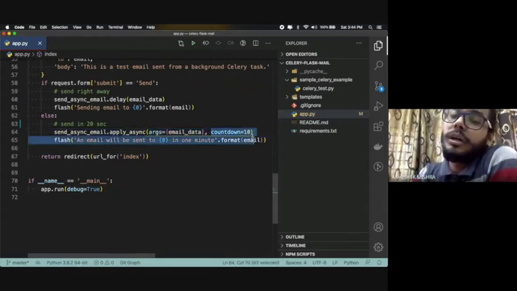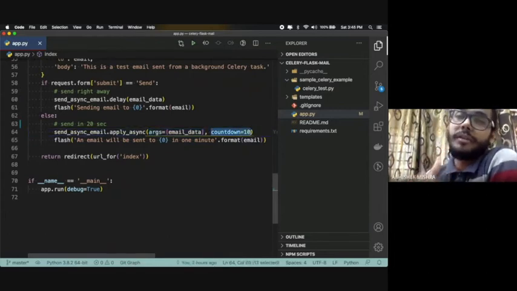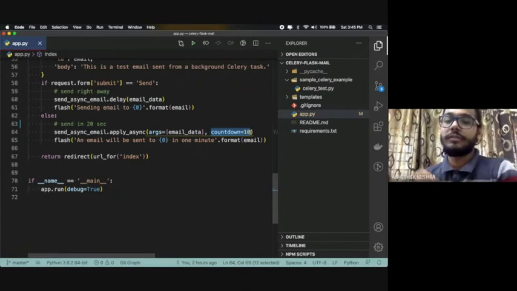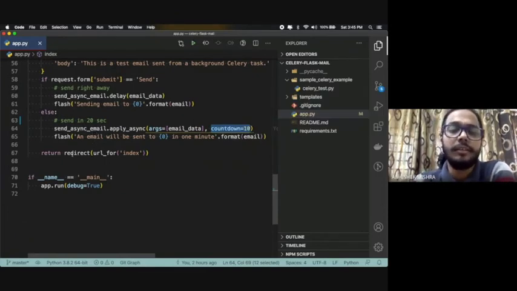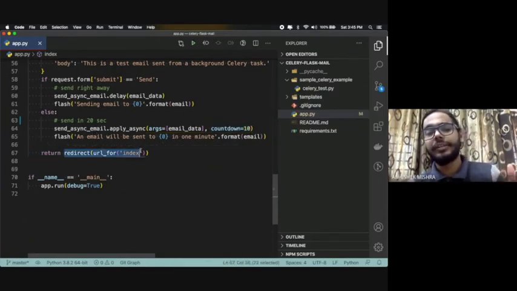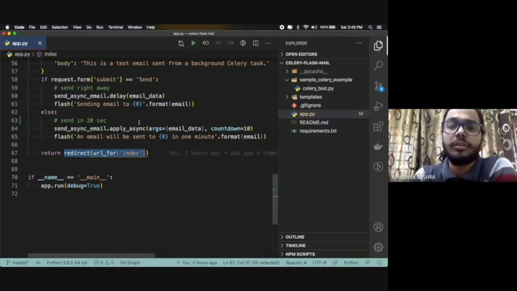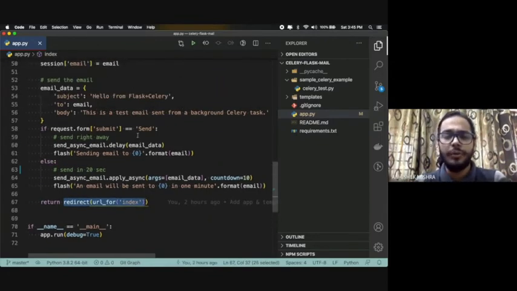And the countdown time is basically after how many seconds or minutes you want to execute this. Then this returns, hey, I'm sending this email, and it will redirect you to the index route. So this is a very basic example, and I'll show you how it works.